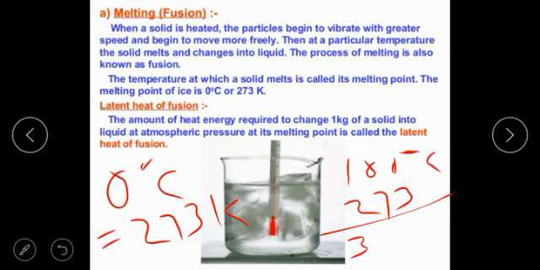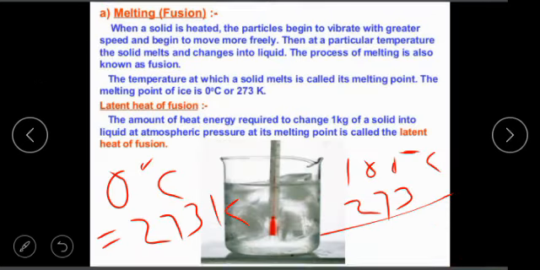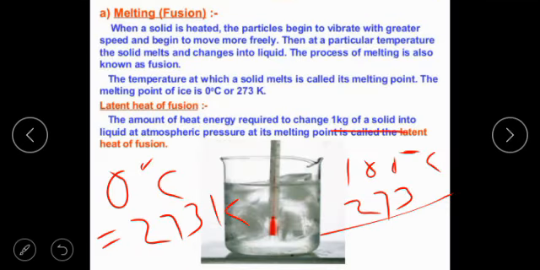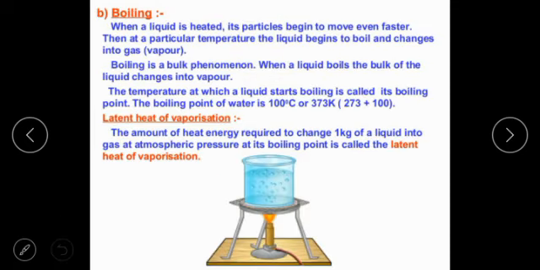Now latent heat of fusion. We use the word latent heat when we are taking 1 kilogram of solid. When we are taking specifically 1 kilogram of solid, that time we say latent heat of fusion. Same thing is for boiling. Boiling is the opposite of melting. In melting, we increased the heat and converted solid into liquid, whereas in boiling we are converting liquid into gas after increasing the temperature.